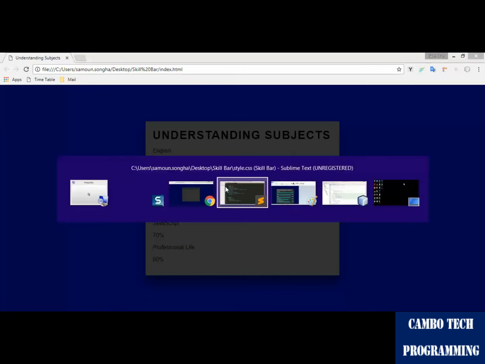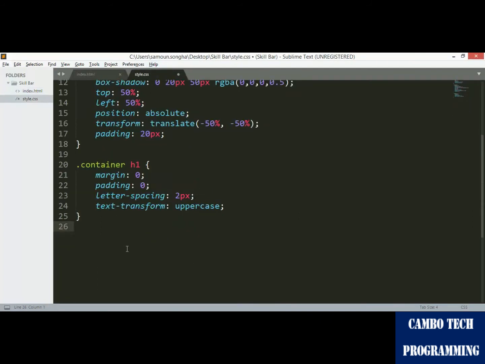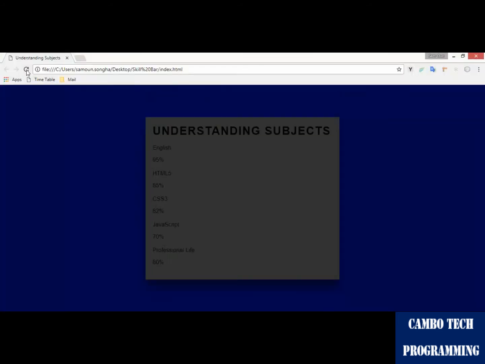Okay. And now we're going to style the box. There's one more box inside it, so the width is 100%. It's also box-sizing border-box, and margin is 20 pixels 0, which means top and bottom are 20 pixels.